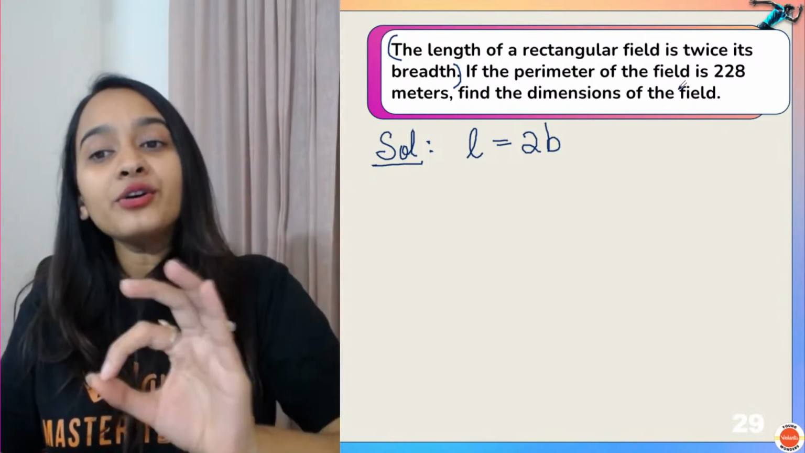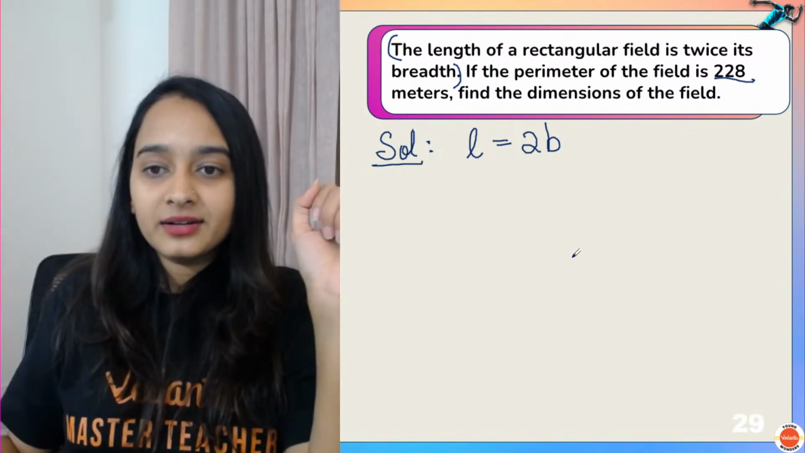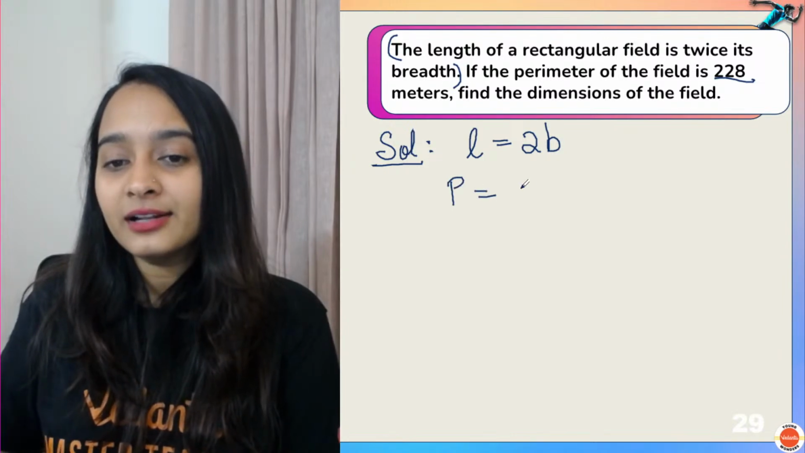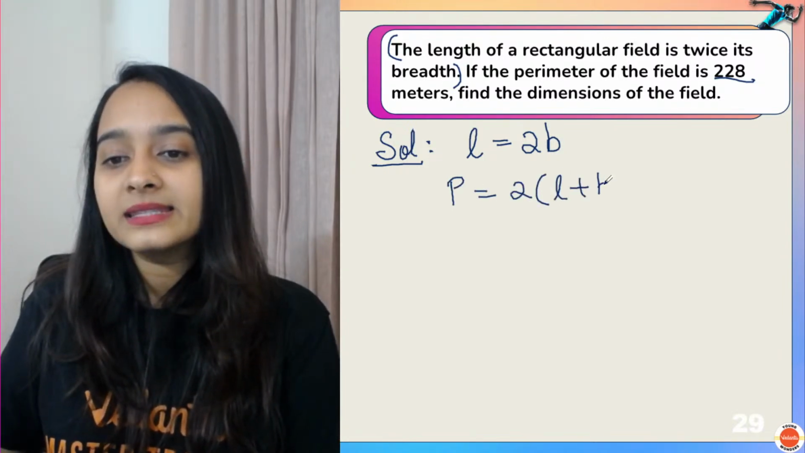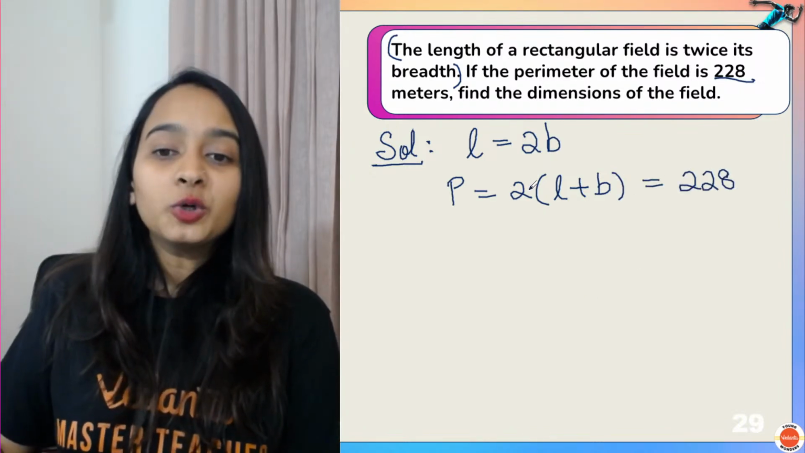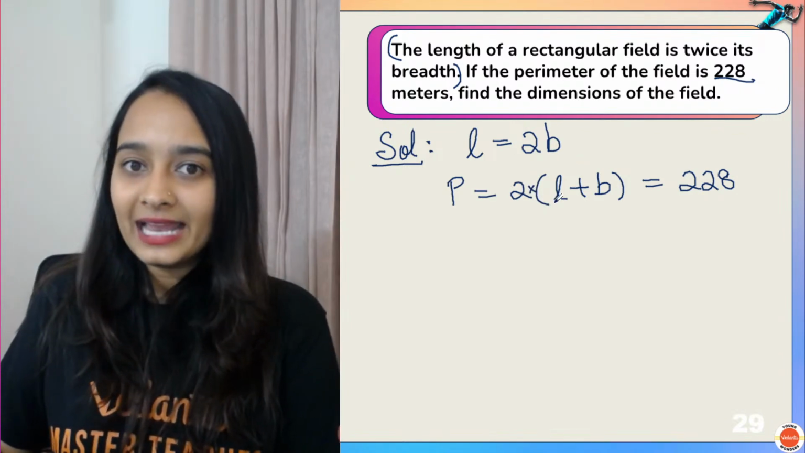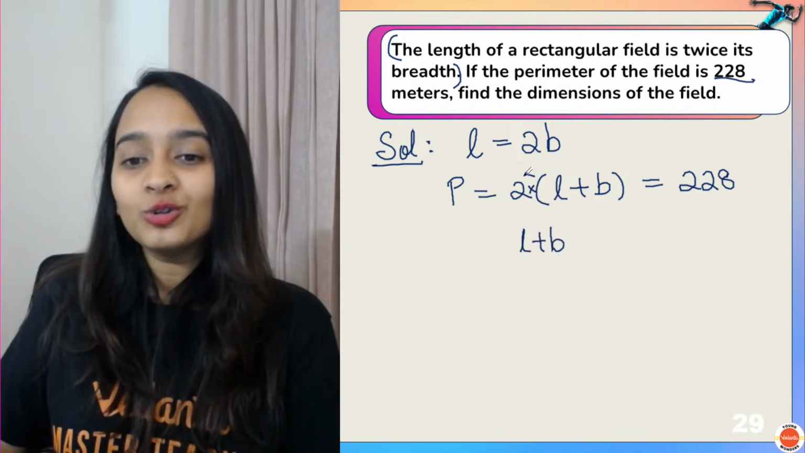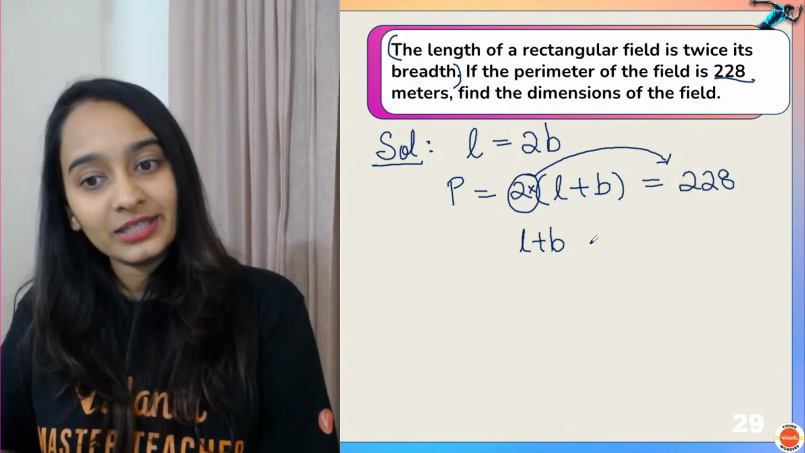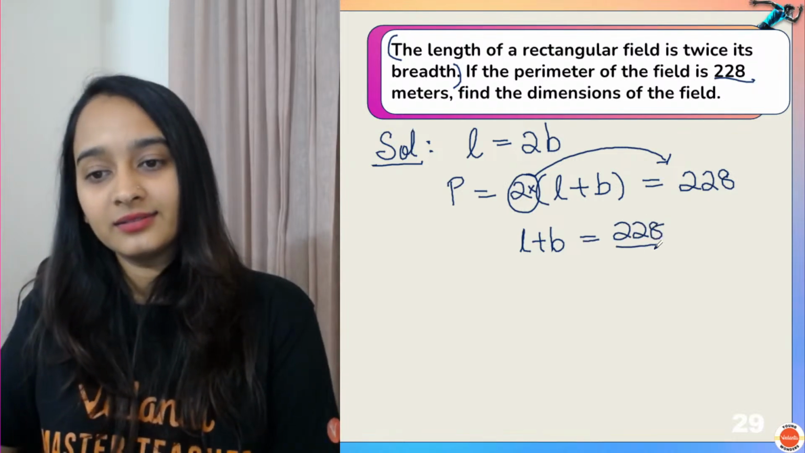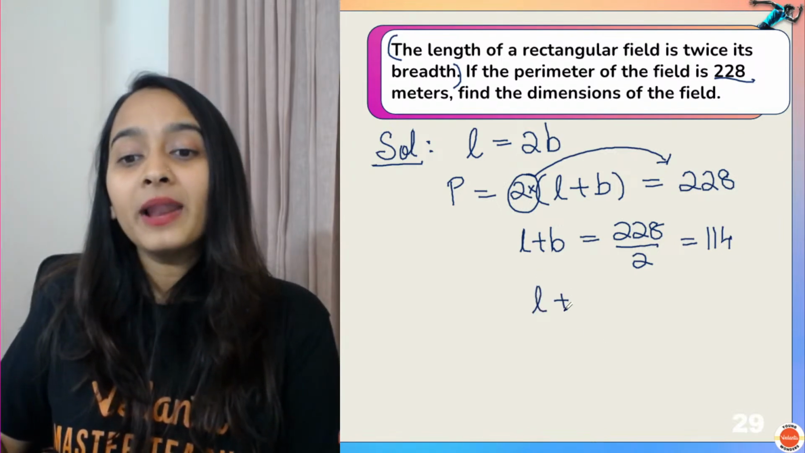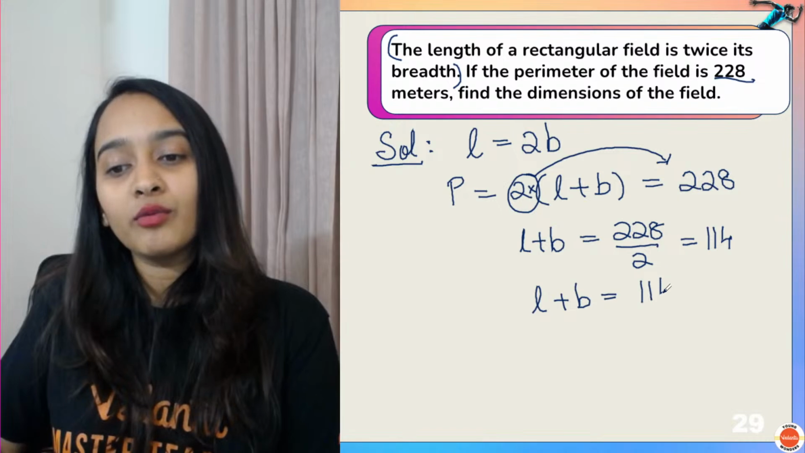If the perimeter of the field is 228 meters, find the dimension. Now, what do we know about the perimeter of a rectangle? 2 into L plus B. Now, the perimeter is given as 228. Now 2 is getting multiplied with this entire thing L plus B. So if I take 2 to the other side, what will happen? Multiplication with 2, when you take it to the other side, will become division. So this will become 114. So your length plus breadth is equal to 114.